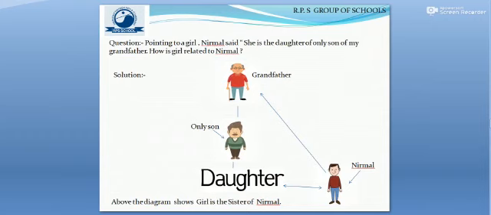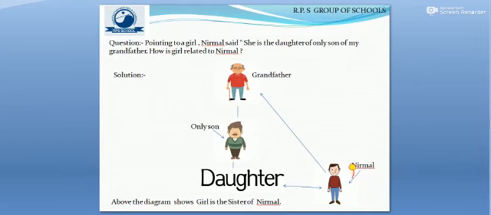So children, here we have another beautiful example of indicating problems. First let us read the question. The question is, pointing to a girl, Nirmal said, so Nirmal is the speaker here. Nirmal is saying, pointing to a girl, she is the daughter of the only son of my grandfather. So how is the girl related to Nirmal?